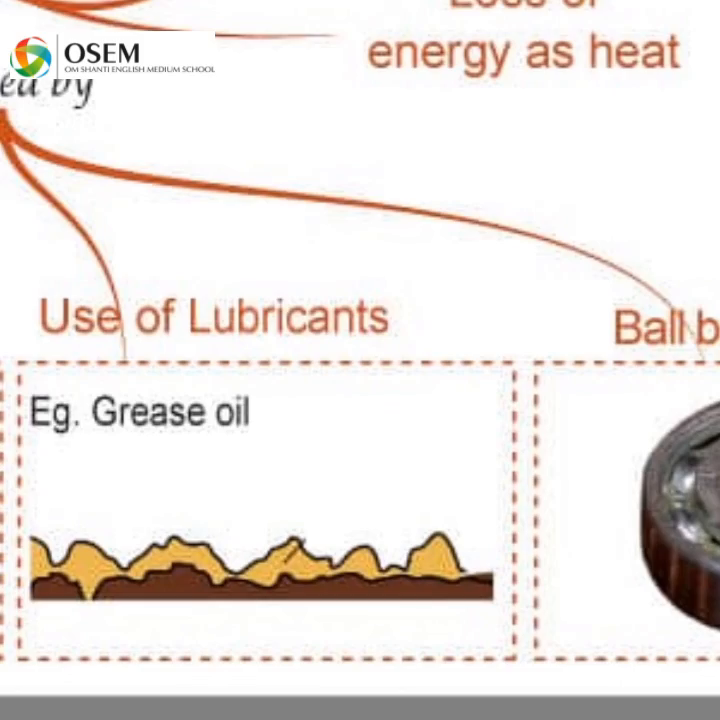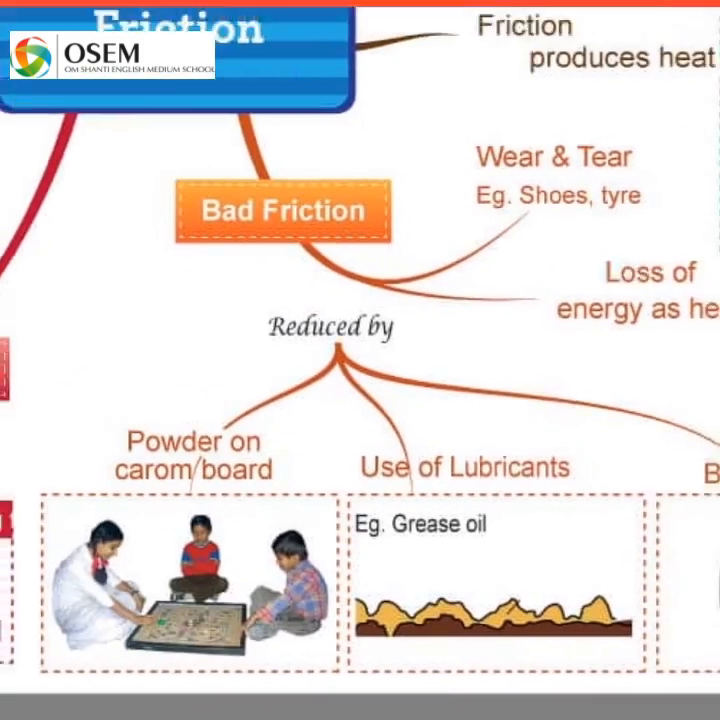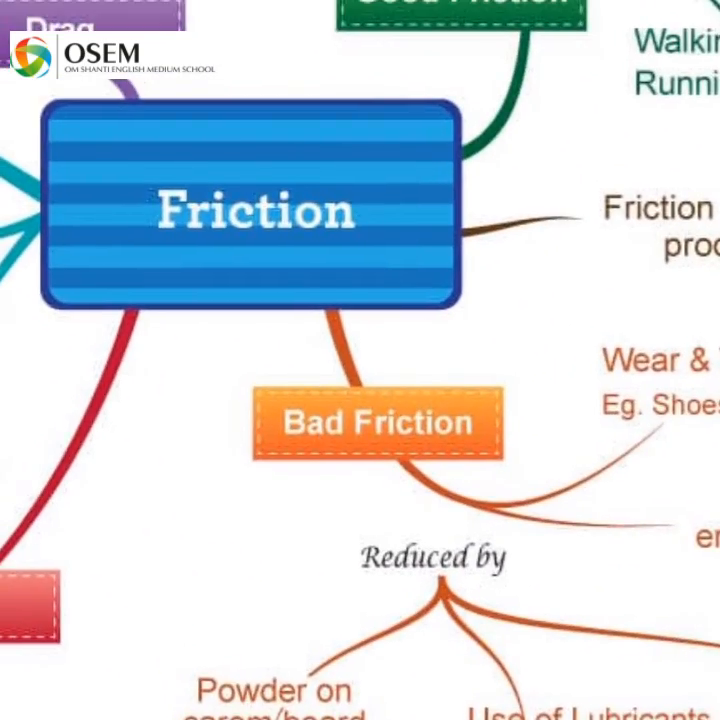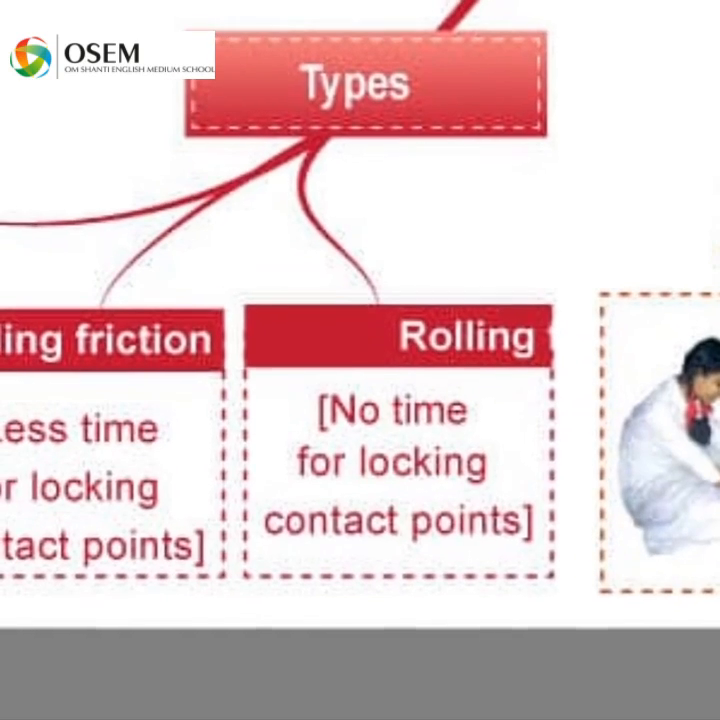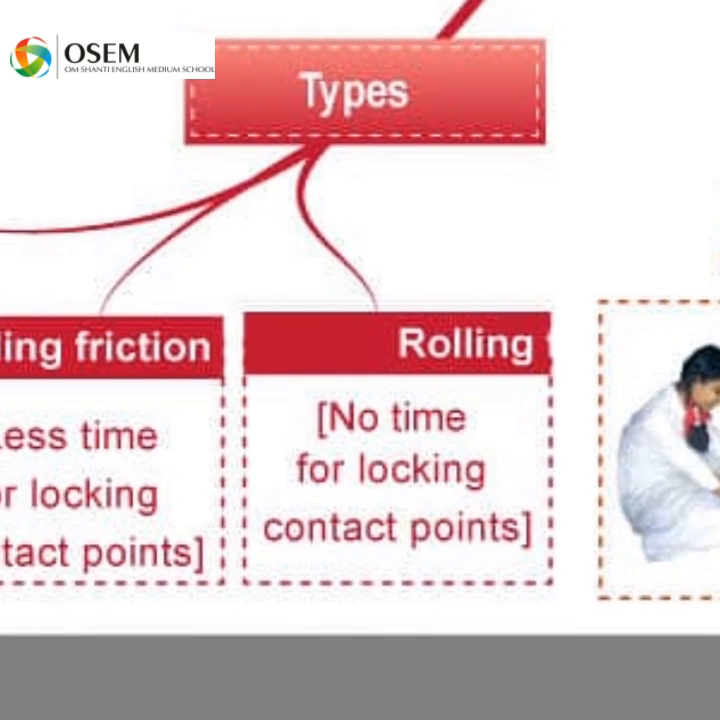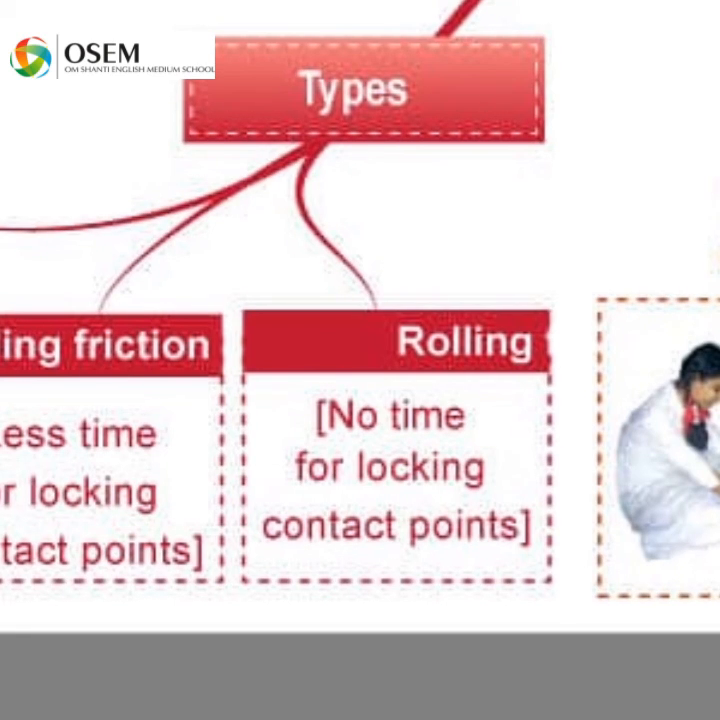Now we will learn about the third type of friction, that is rolling friction. What is rolling friction? Okay, when one body rolls over the surface of another body, the resistance to its motion is called rolling friction. एक बॉडी दूसरे के ऊपर रोल होती है तो जो मोशन का रेजिस्टेंस होता है उसको रोलिंग फ्रिक्शन कहा जाता है.